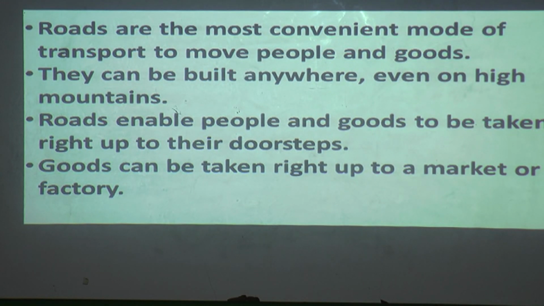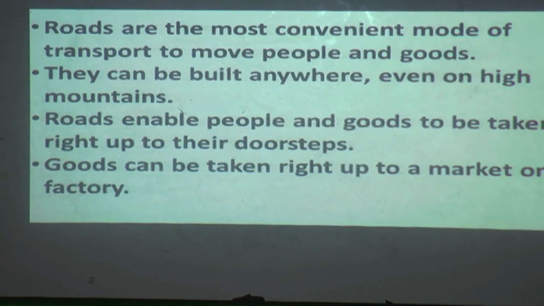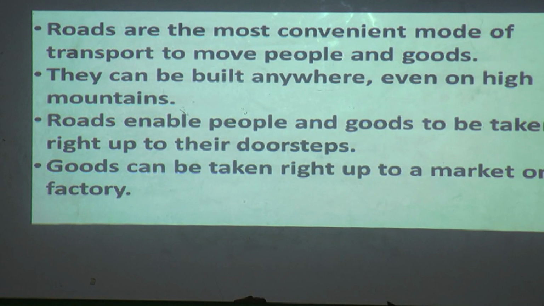Roads enable people and goods to be taken right up to their doorsteps. Roads are very helpful because cars, cabs and bicycles can come to our doors to go from one place to another. Goods can be carried and transported from one place to another up to the doorstep. Goods can be taken right up to a market or factory. Yes, we have factories and industries in our cities, isn't it?